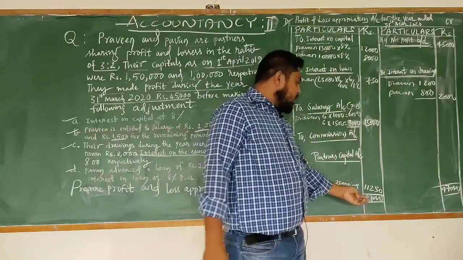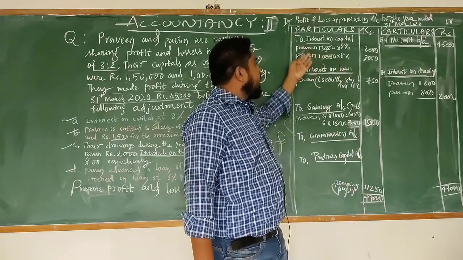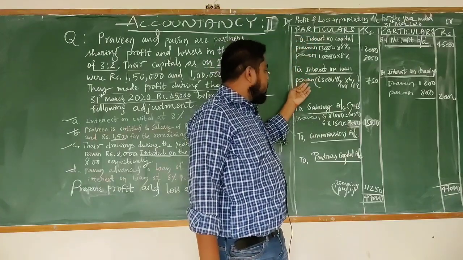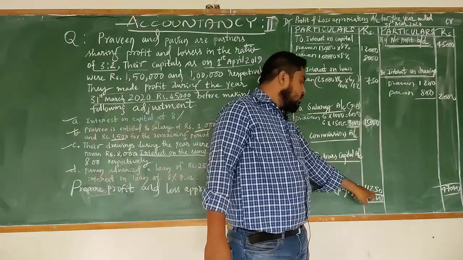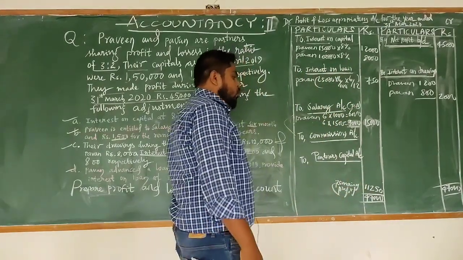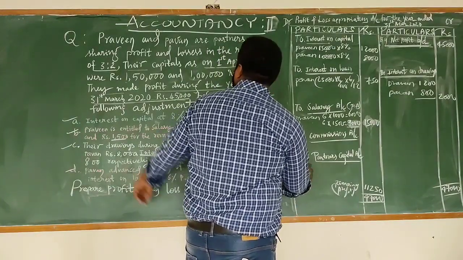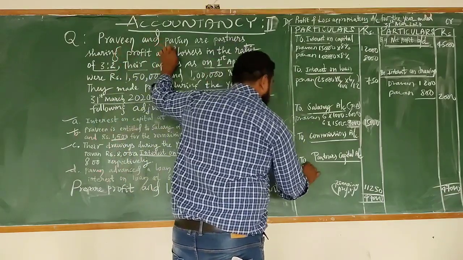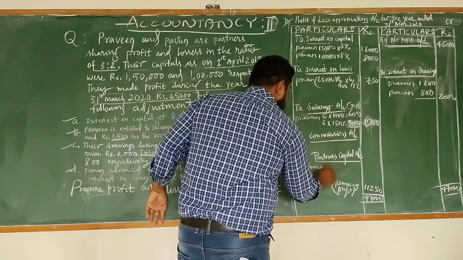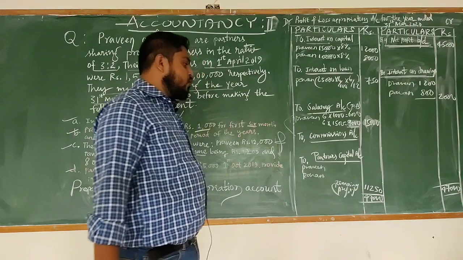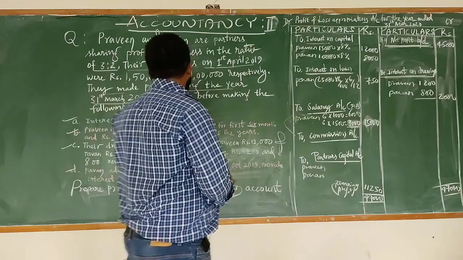So 47,000 is the total income. From that, these are the expenses: interest on capital, interest on loan, salary and commission. So after deducting, the final answer is 11,250. This 11,250 we have to transfer to the partners' capital accounts. Now the two partners here are Praveen and Pawan. So this remaining profit we have to transfer to the partners' capital accounts, and it should be shared in their ratios. So ratios